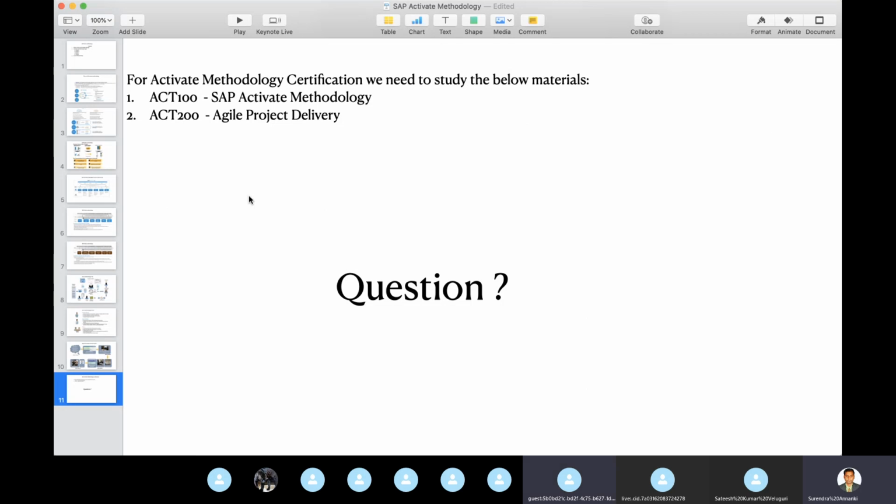Anyone have any questions, let me know. I may not know 100% of this; what I worked on, I am explaining because I have hands-on experience. I worked on agile methodology for more than 3 years, and for Activate methodology I just did the certification at that time. What I read, I understand, but I may not know 100%. So if I said something wrong, maybe you can read somewhere tomorrow or the day after and please correct me as well. That's not a question of correction, but maybe we may have some questions. You can ask.